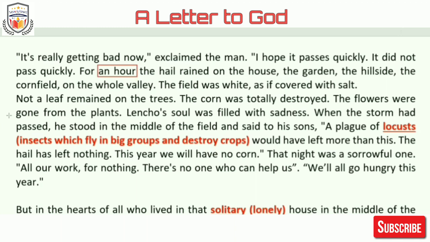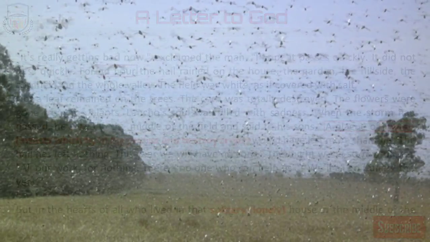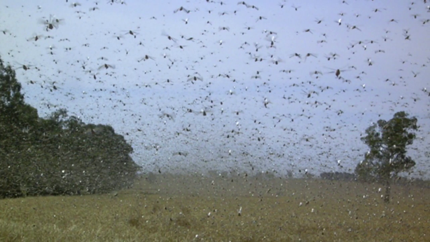Lencho's soul was filled with sadness. Obviously, he'll be really sad. When the storm had passed, he stood in the middle of the field and said to his sons, what did he say? A plague of locusts would have left more than this. This is the new term, students. Kindly note this. A plague of locusts means insects which fly in big groups and destroy crops.